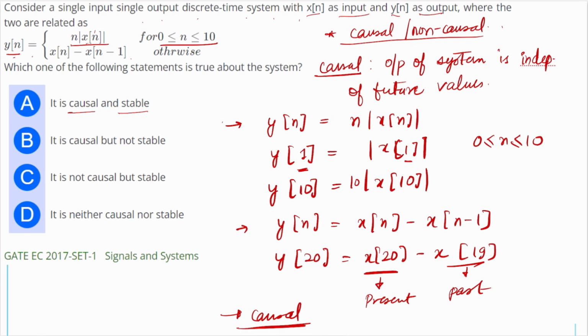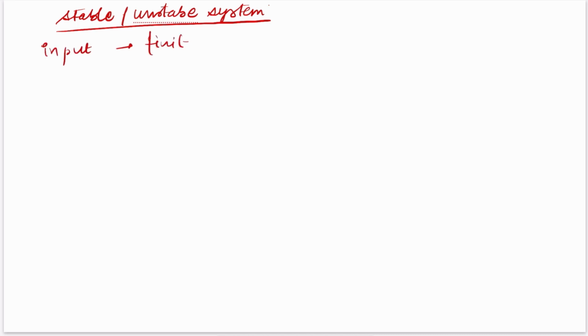Let's just talk about whether the system is a stable or an unstable system. Now, what is a stable or unstable system? A stable system is one in which whenever we put a finite input, or you can say a very important word, bounded, the output is also bounded.